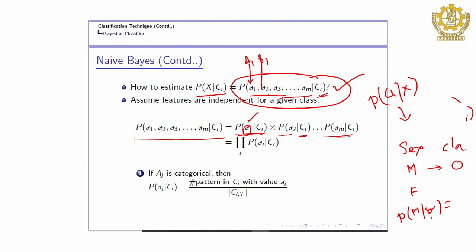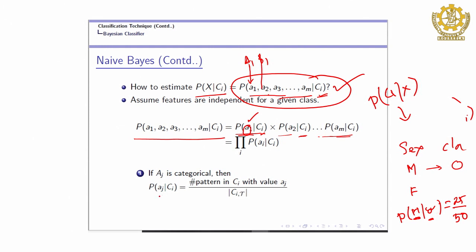What you do is find how many objects belong to that particular class 0, and let us say this is 50. Then out of these, how many persons are male? You count, let us say 25. So in class 0 there may be male and female, and you count how many of them are male.